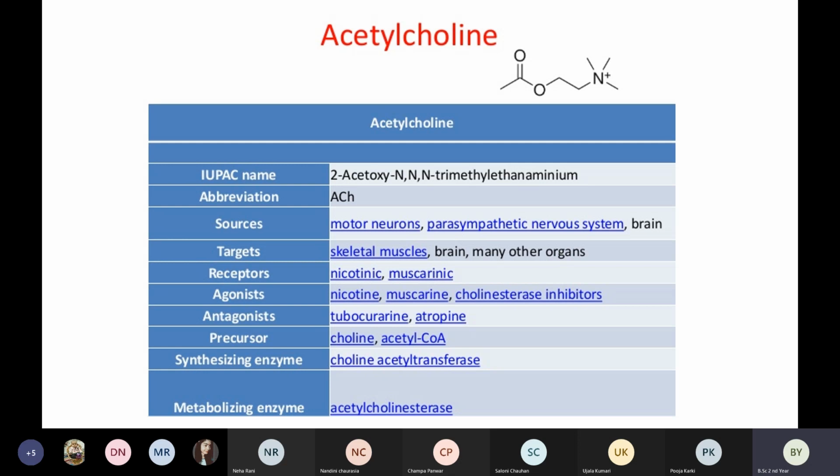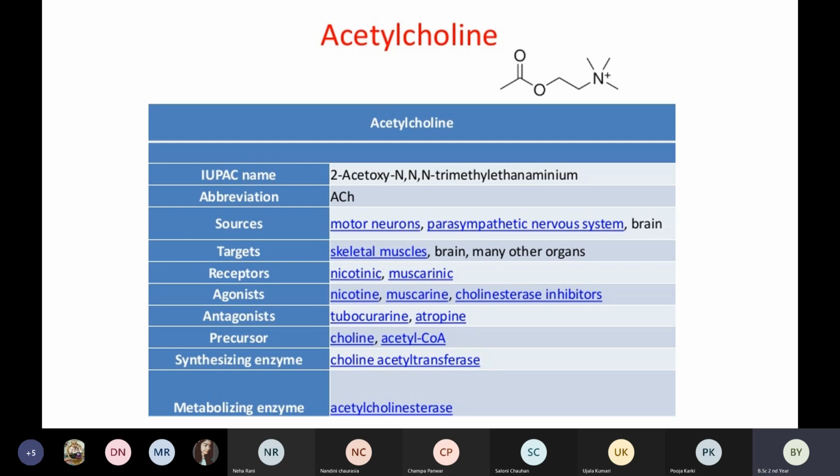What are the sources from where we can get acetylcholine? It is a neurotransmitter, so there should be a point where acetylcholine is produced. The sources are motor neurons, the parasympathetic nervous system, and the brain. What are the targets, the parts where it has an action?